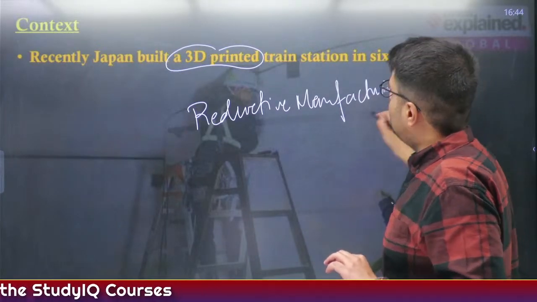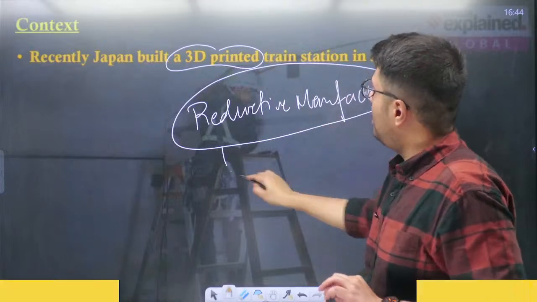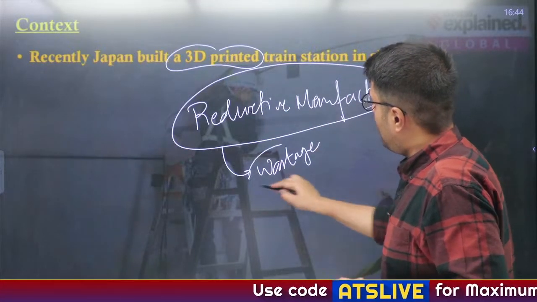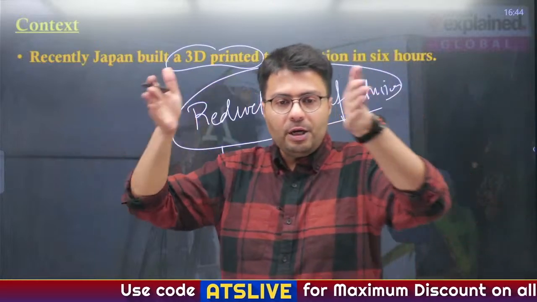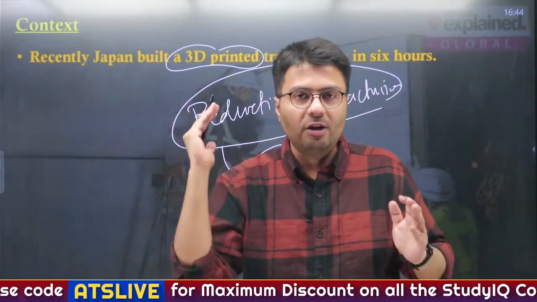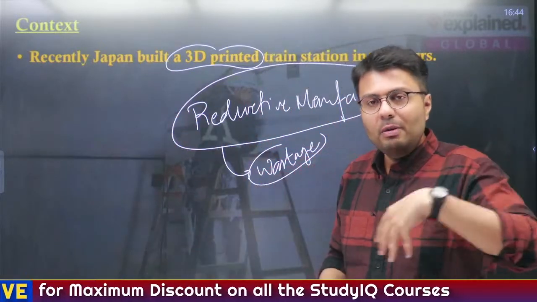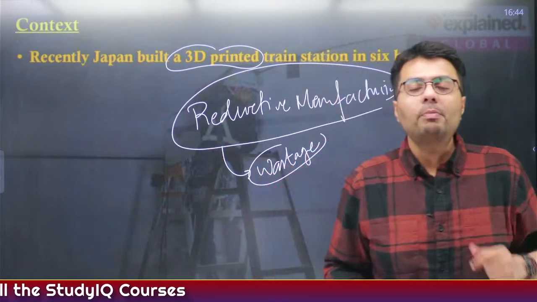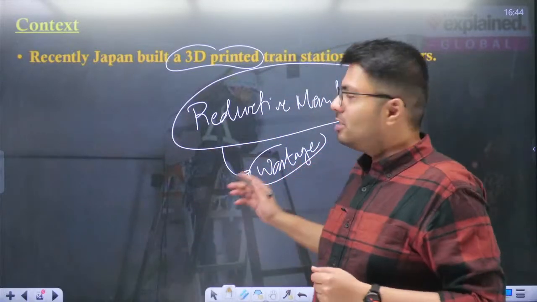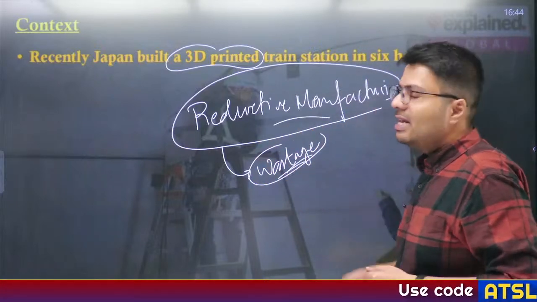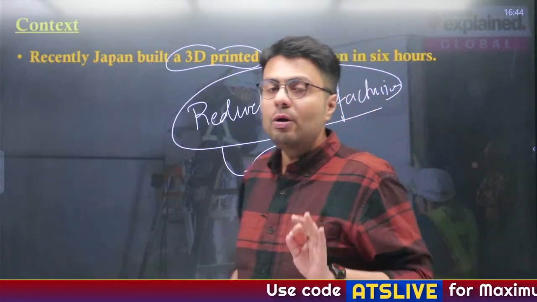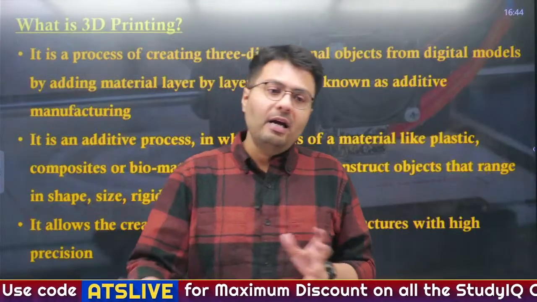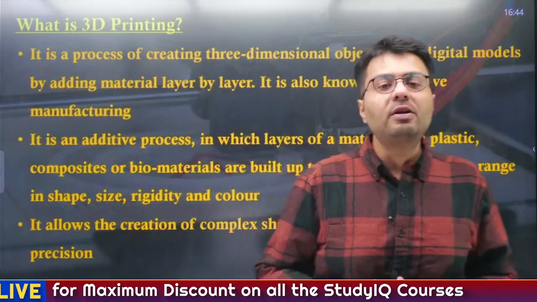Now, what is the side effect of this reductive manufacturing? It may generate a large amount of wastage, right? Suppose you have brought a bigger piece of wood, but you require a smaller one, so the rest that you have cut might be wasted. Similarly, with metals, although they can be melted and formed again, what about other commodities? So this reductive manufacturing process leads to wastage and can also take a large amount of time in construction. On the other hand, this brings me to what is 3D printing.